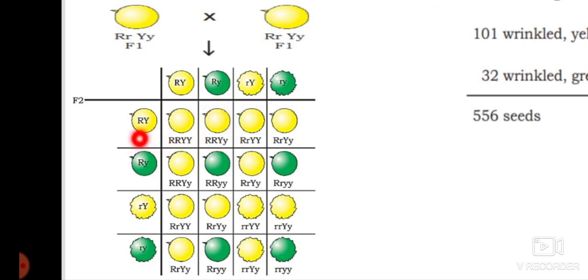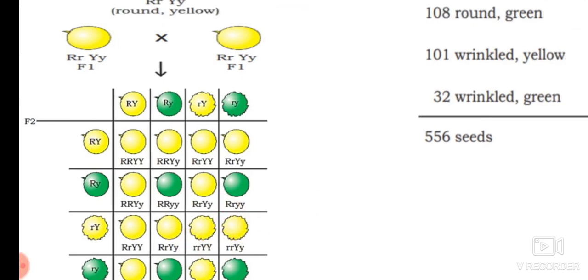In a similar way, even here the capital R and capital Y and the small r and capital Y, here we will be having a capital R and small r and capital Y and capital Y. In a similar way, we are going to cross multiply these characteristics. Whenever these are multiplied, we are going to have the characteristics as shown here.